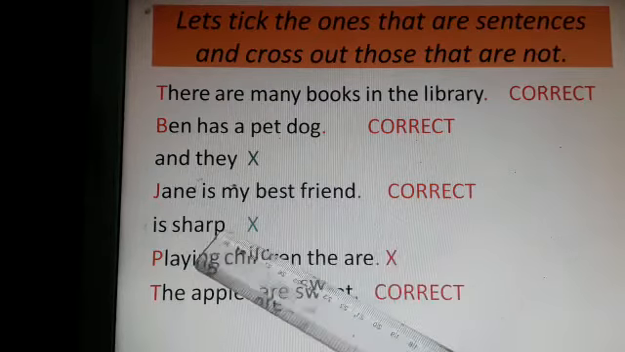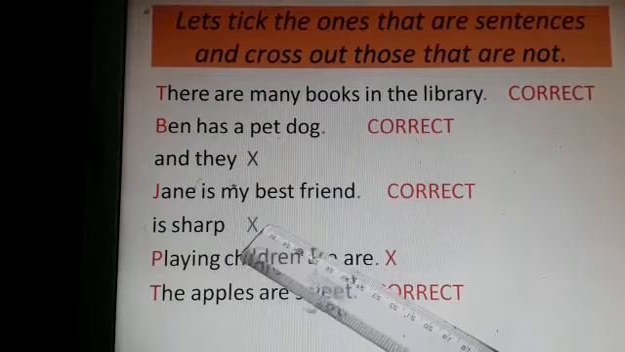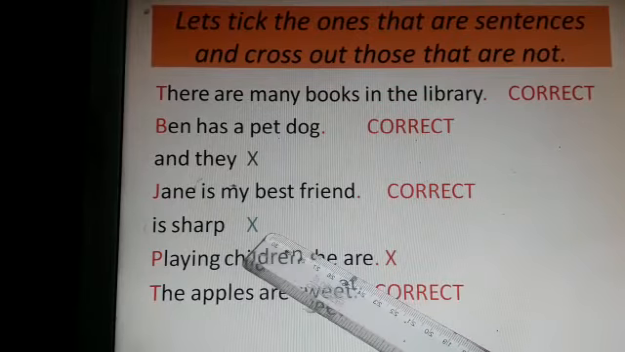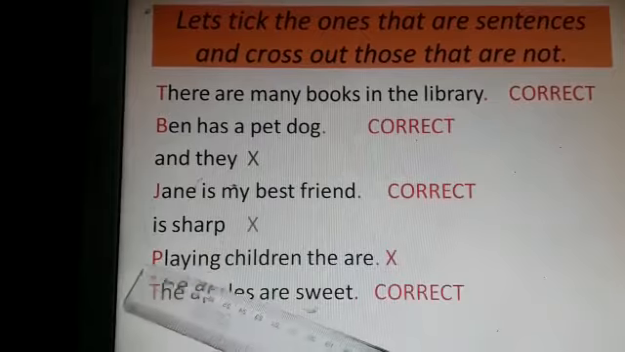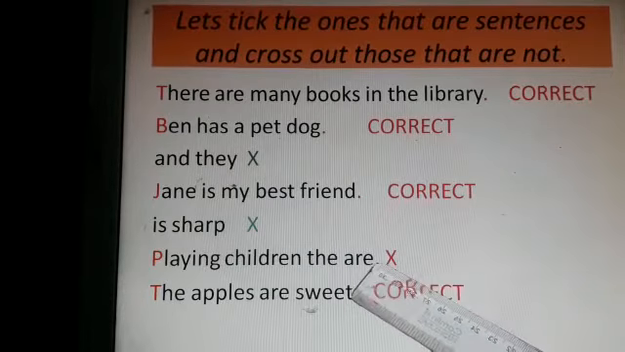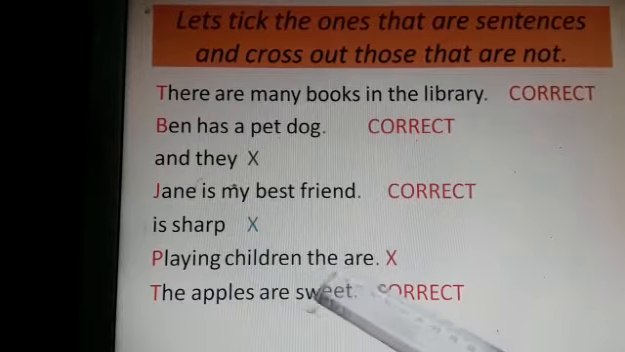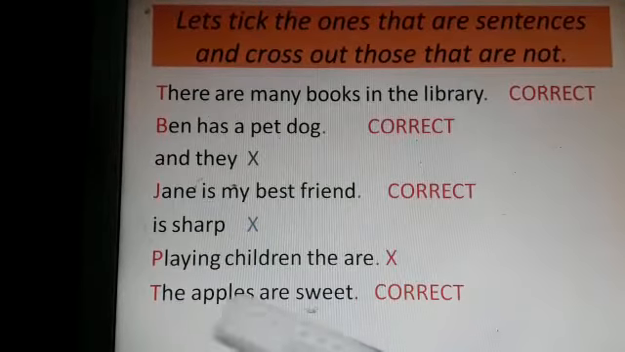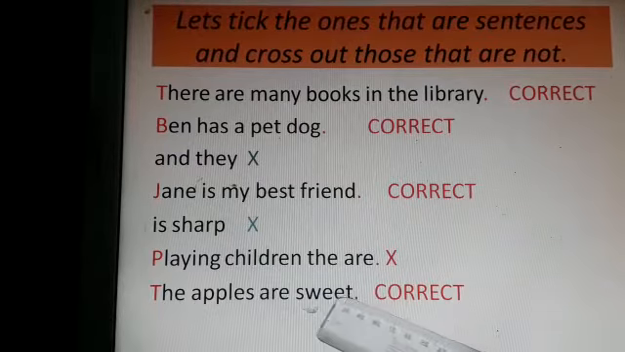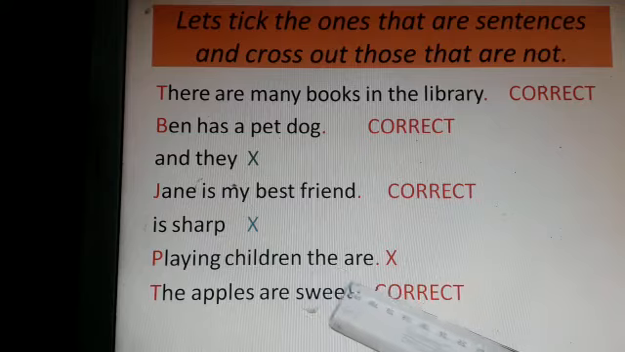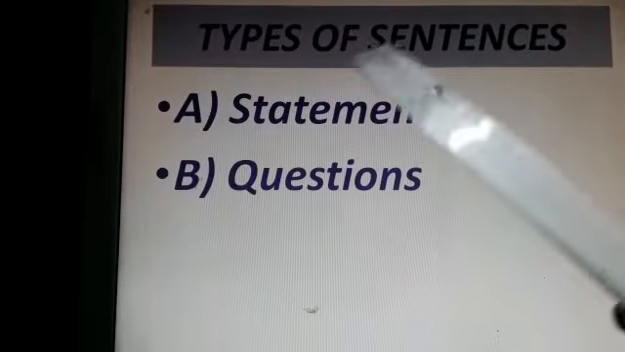Is sharp. Is sharp, is it making any sense? No, it's not a sentence and it is incorrect. Playing children the are. Now this sentence begins with a capital letter and ends with a full stop. Is it making complete sense, children? No. Playing children the are. It's incorrect. The apples are sweet. Yes, we're talking about the apples. The apples are sweet. The sentence begins with a capital letter and ends with a full stop. It is correct.